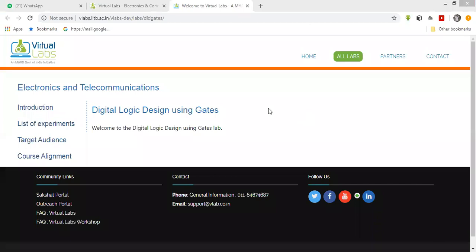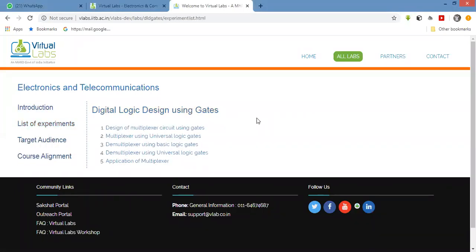Now here, electronics and telecommunication, list of experiments, digital logic design using gates. Now click on list of experiments. For each department, this same procedure applies for different subject practicals. Now this digital electronics or digital design or digital logic design. Yes, I think all of you studied in diploma level basic logic gates, AND gate, OR gate. After that multiplexer, demultiplexer. After that